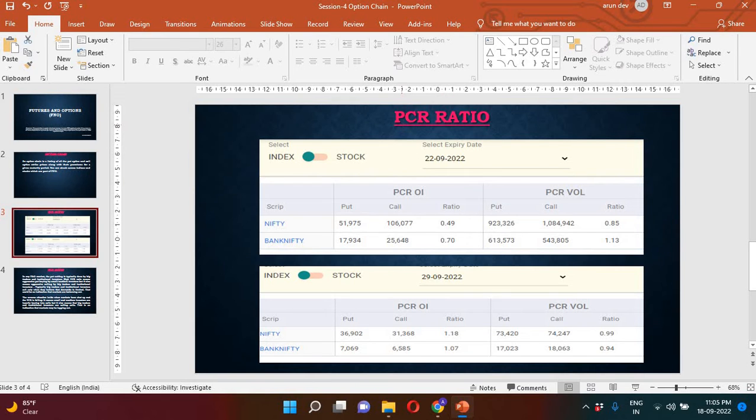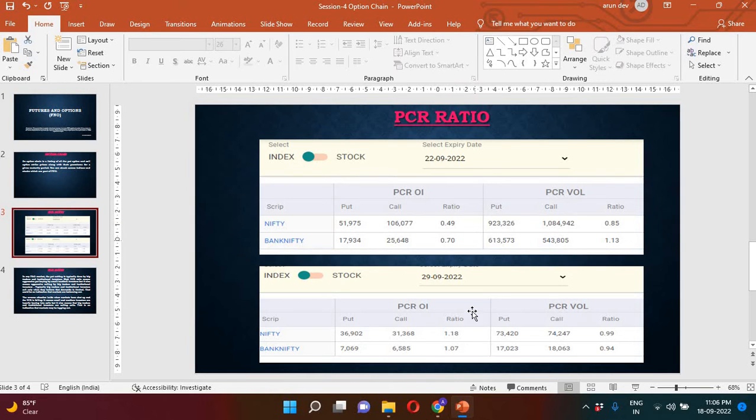If you think the other way, you can see the market may be going to bottom out, because puts can be sellers as well, right? When this is too low, there is a chance that the market is bottoming out. We are not saying 0.49 or 0.4, maybe 0.3. So there is a contrarian view in this one. When it is too low, there is a chance of a reversal.